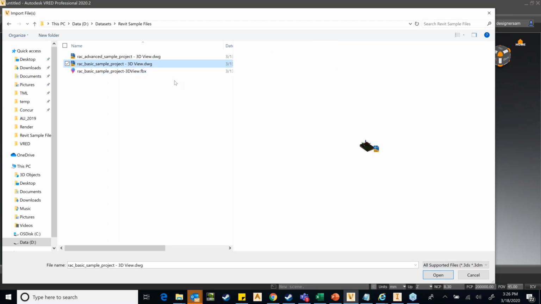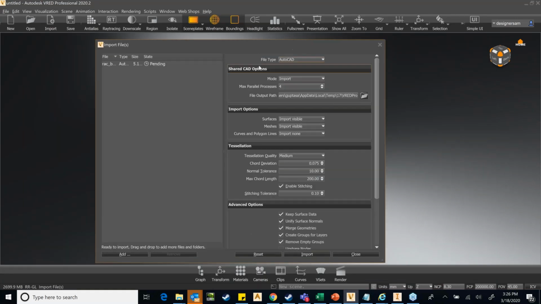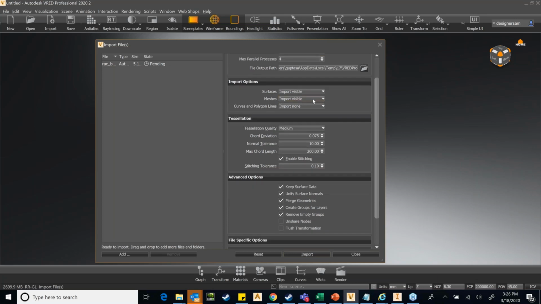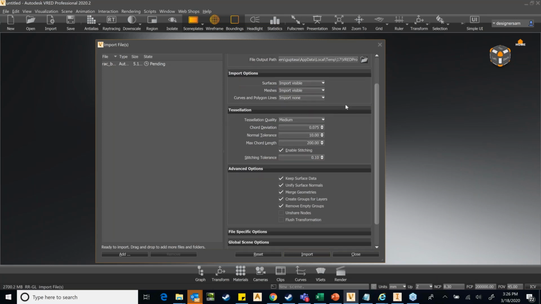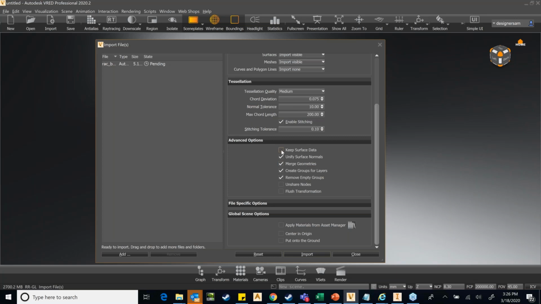So Revit files, you have a Revit file RVT, you can convert that data set into a DWG file, and that DWG file can be imported inside VRED. Now let me import. So when I import, this dialog box will come, and here automatically the software will tell me that it's an AutoCAD file, which is okay. And I go down, I don't have to worry much about this. I don't want the surface data. What is very important is that I click here, which is apply materials from the asset manager.